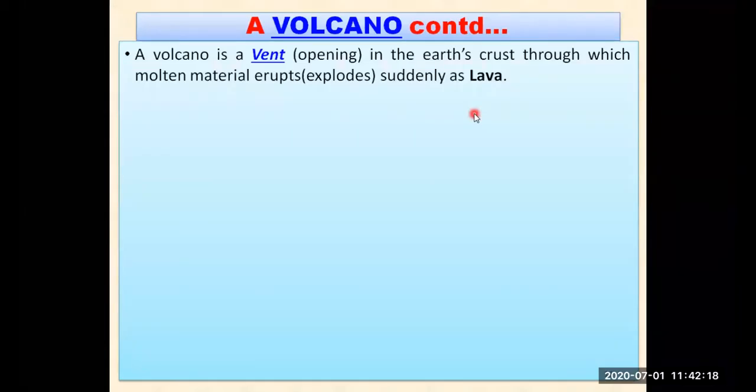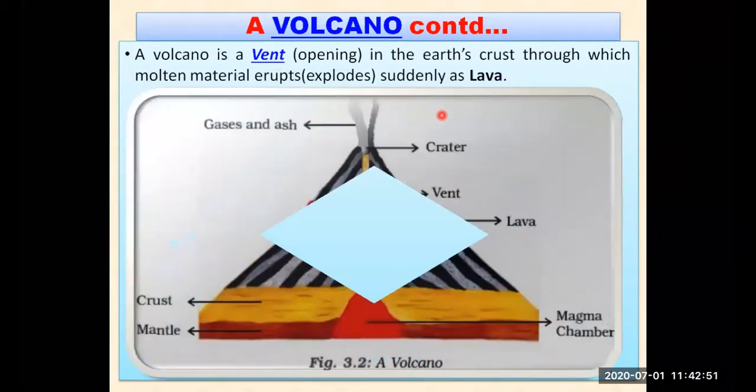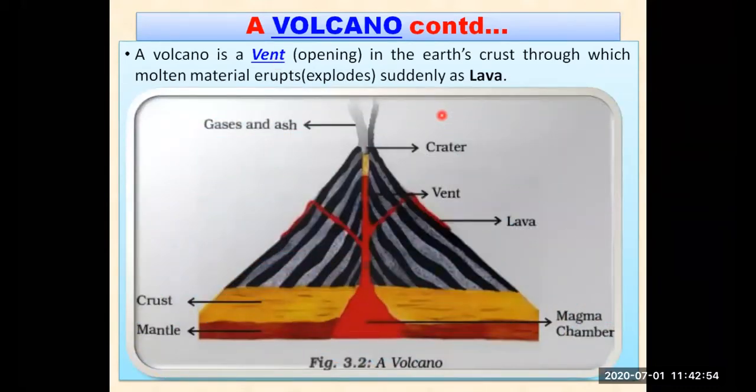So volcano is nothing but an opening on the earth crust, from which molten material erupts, and that is known as lava. That molten material, as we discussed in our previous tutorial, comes from the interior of the earth. It comes from the core, then to the mantle, and then on the surface of the earth through this particular vent only. When it comes out, it is known as lava. When it is inside the earth, it is known as magma.